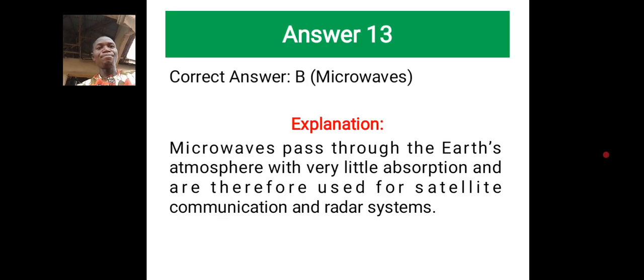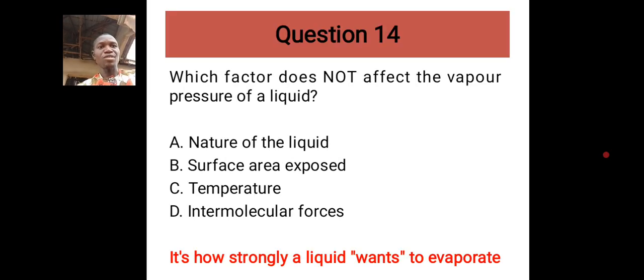All right, so I already said microwaves is the answer. They pass through the Earth's atmosphere with very little absorption and are therefore used for satellite communication and radar systems. Second to the last question, which factor does not affect vapor pressure of a liquid?